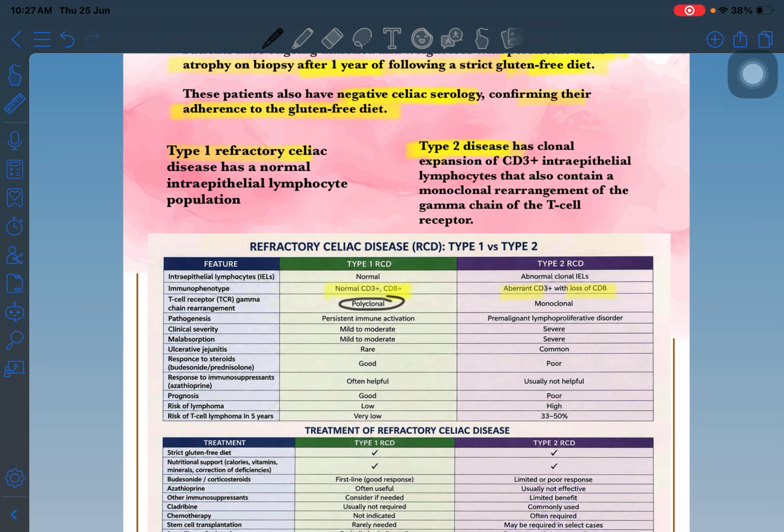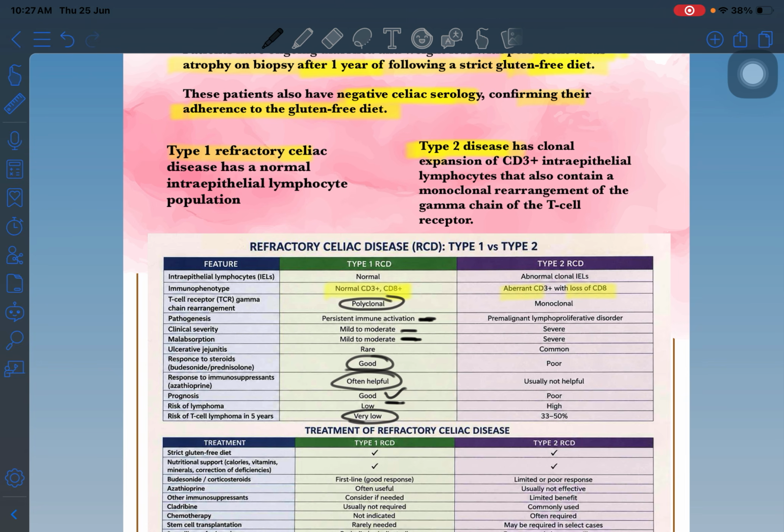They have a very good response to steroids and immunosuppressants. They have very low chances of developing T cell lymphoma also. Okay? So in type 1, very low chances of T cell lymphoma. The risk of lymphoma is low, prognosis is very good. They respond, very importantly, to steroids and immunosuppressants. Mild to moderate malabsorption, clinical severity, and immune activation.